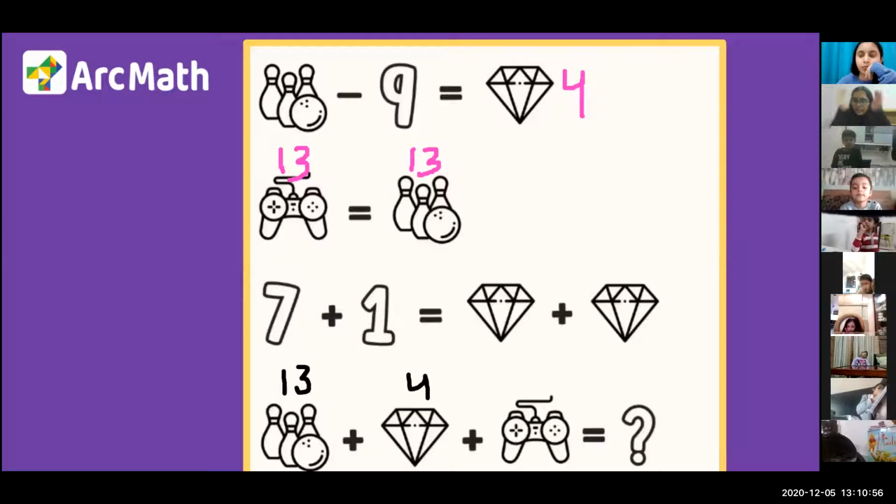Can I say? Because the value of both was equal. If it was 4, both were 4. If it was 9, both were 9. If it was 100, both were 100. We got the answer of one to be 13, so the other one is also 13. Is that clear?